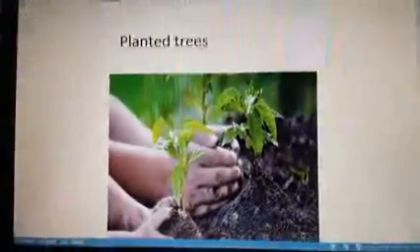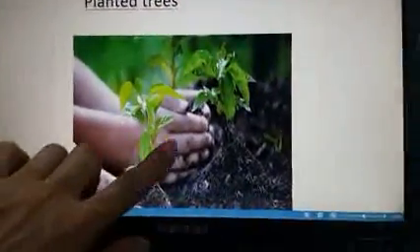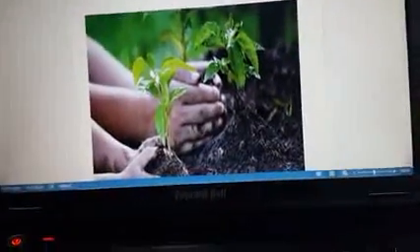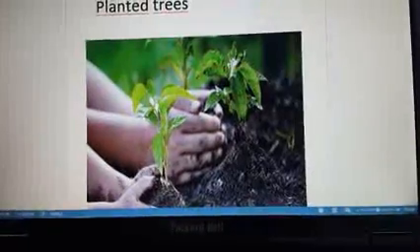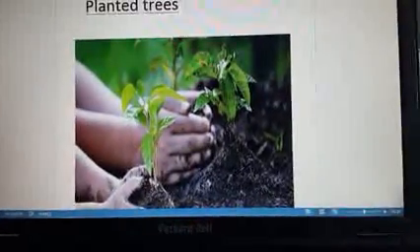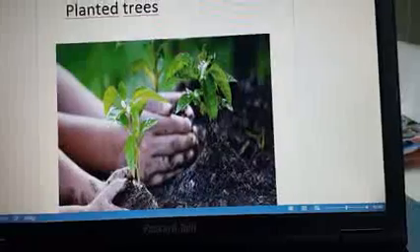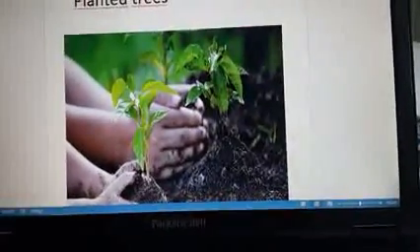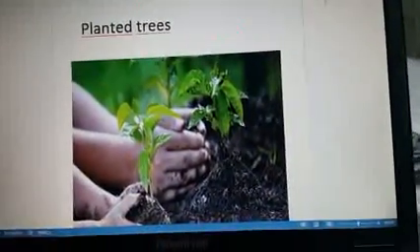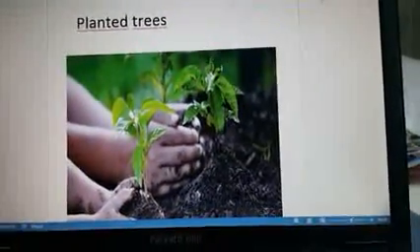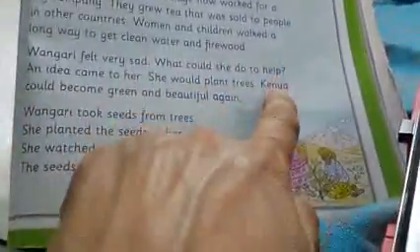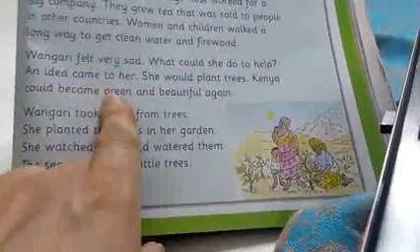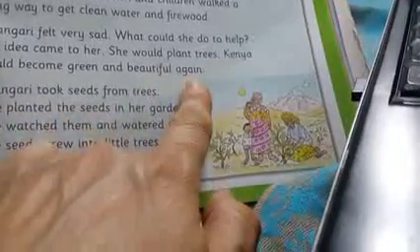She would plant trees, because now in Kenya there were no trees, no water. The river is dry. Everybody is sad. So an idea came to her mind, and now she wanted to plant trees. Kenya would become green and beautiful again.